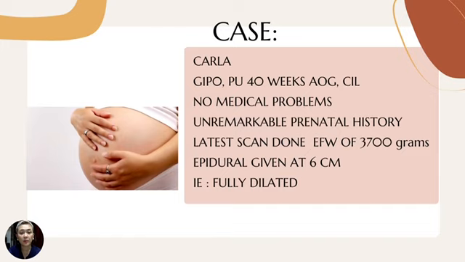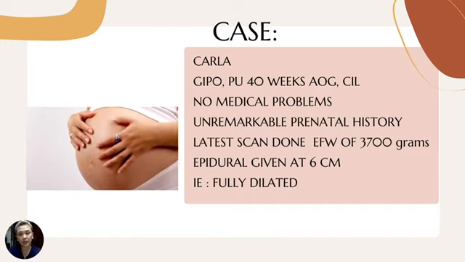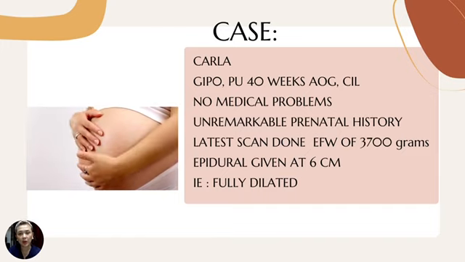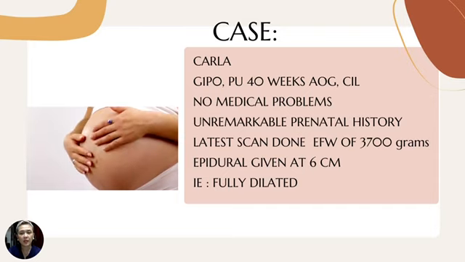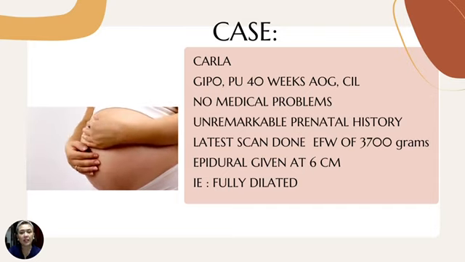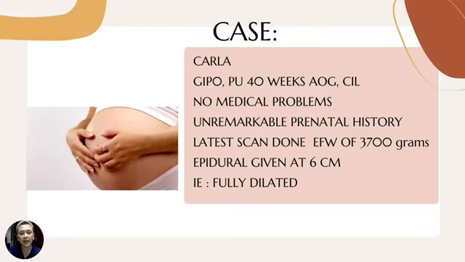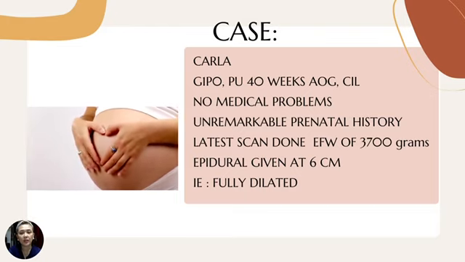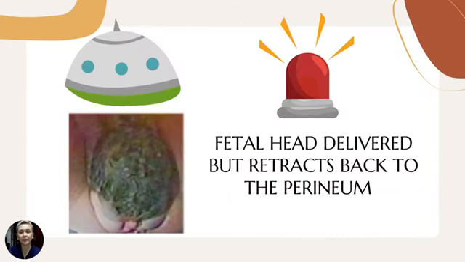Carla, a gravida 1 para 0, 40 weeks age of gestation, cephalic and in labor. She has no medical problems and she has an unremarkable prenatal history. The latest ultrasound was done with an estimated fetal weight of 3,700 grams. The epidural anesthesia was given at 6 cm, and now the IE is fully dilated.